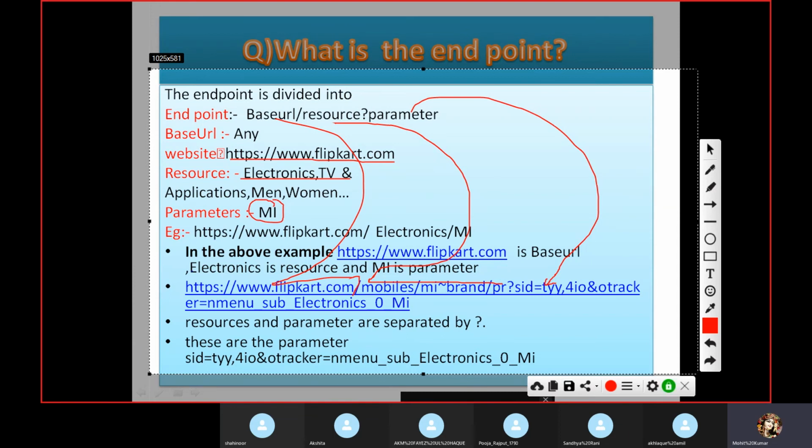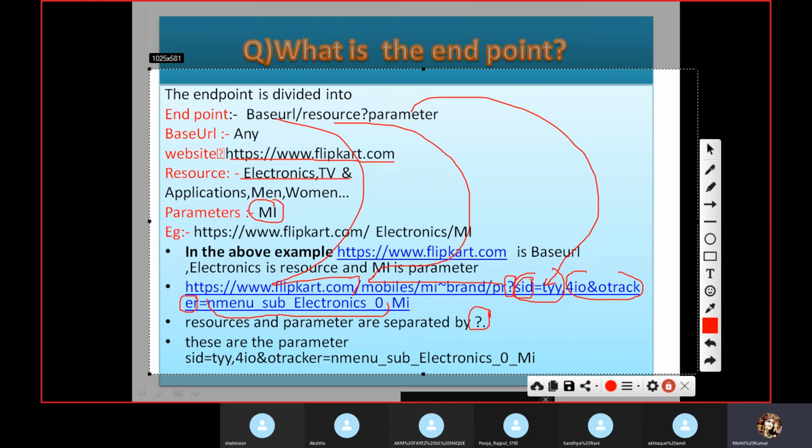Now I have written some examples here. Resource and parameter are separated by this question mark. Got it, right? This is one param, and we have multiple params here. You can see SID is one param, and again we have another param here. This is one parameter, and this is another parameter. Got it, right? So resources and parameters are separated by this question mark.